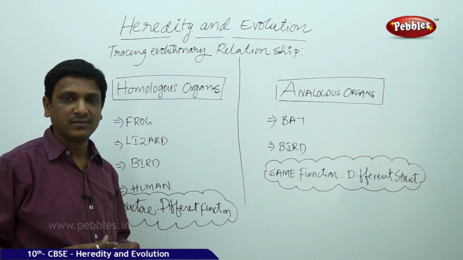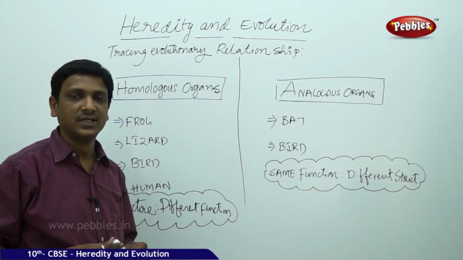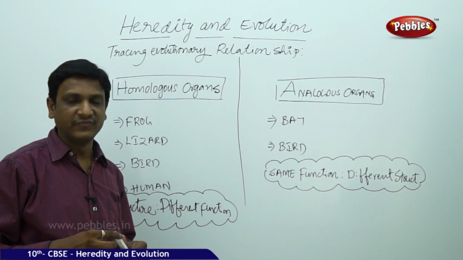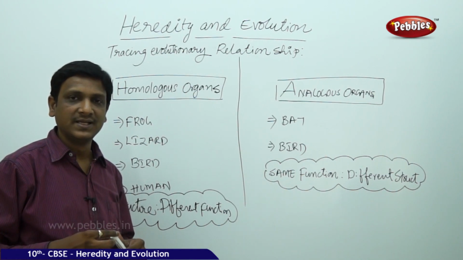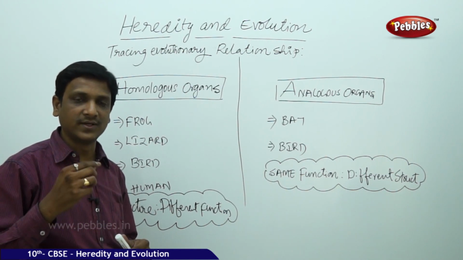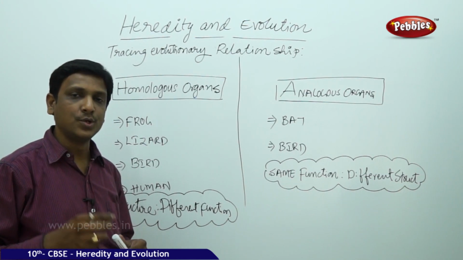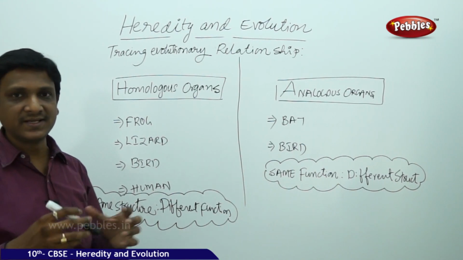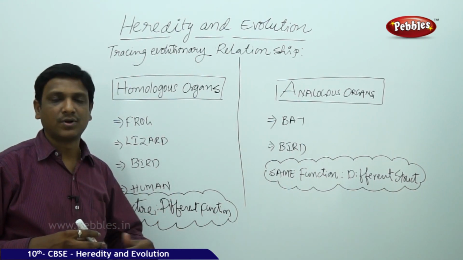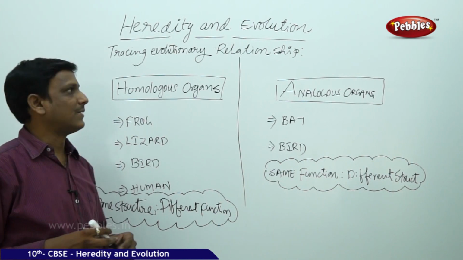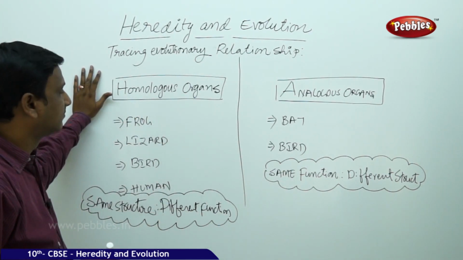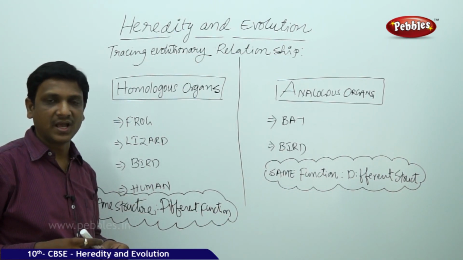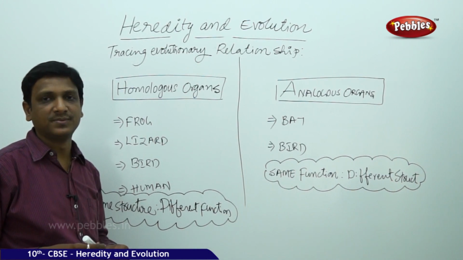And recently, due to the advancement in biotechnology, now we can analyze the DNA, whether it is a live organism or dead organism. Its DNA can be analyzed to find out what the various genes are and which species it belongs to. So in this way, by all these techniques, we get some proofs for this process of evolution. Among these, the first one we see here is organs, the arrangement, the structure of organs. It gives an idea about the evolution of species.